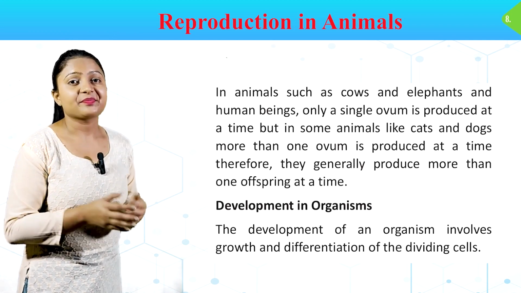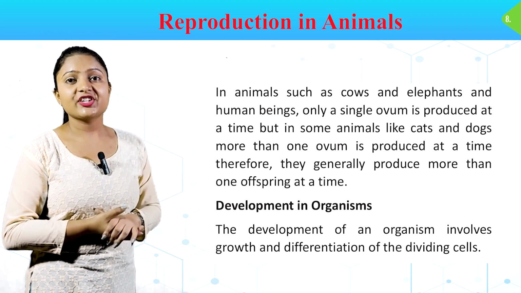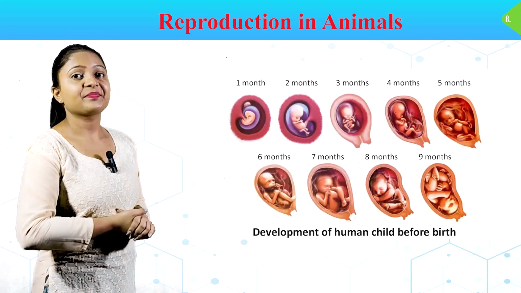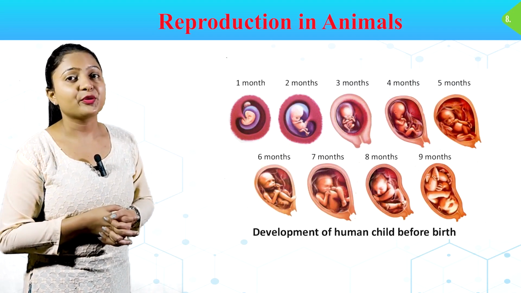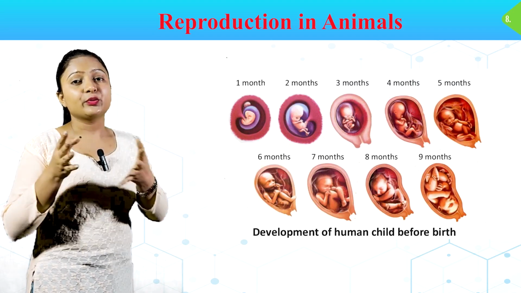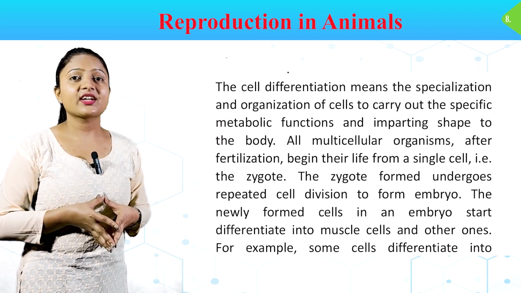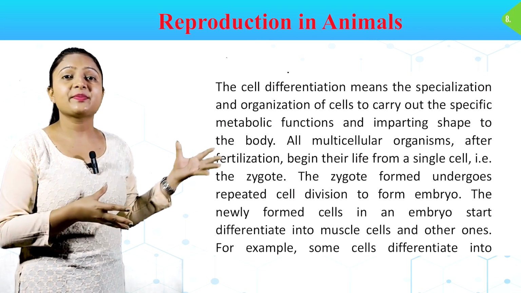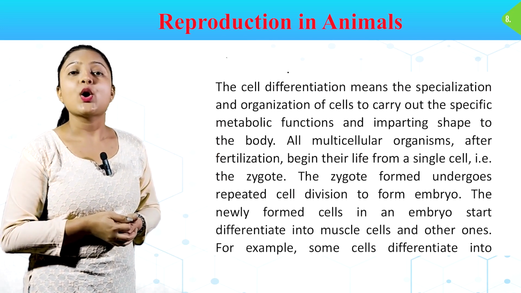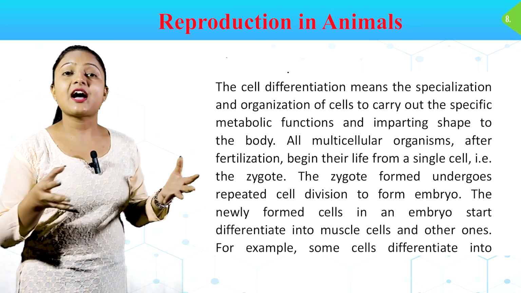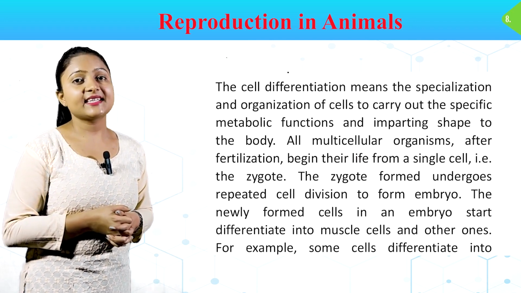Development in organism. The development of an organism involves growth and differentiation of the dividing cells. In this image, we can see a development of a human child before birth from first month to 9 months. The cell differentiation means the specialization and organization of cells to carry out the specific metabolic functions and imparting shape to the body. All multicellular organisms after fertilization begin their life from a single cell, that is the zygote.